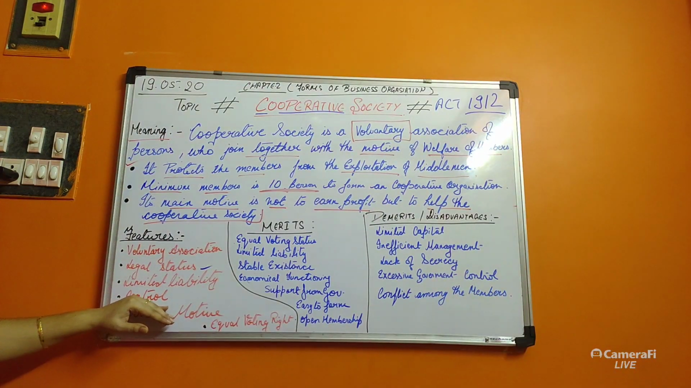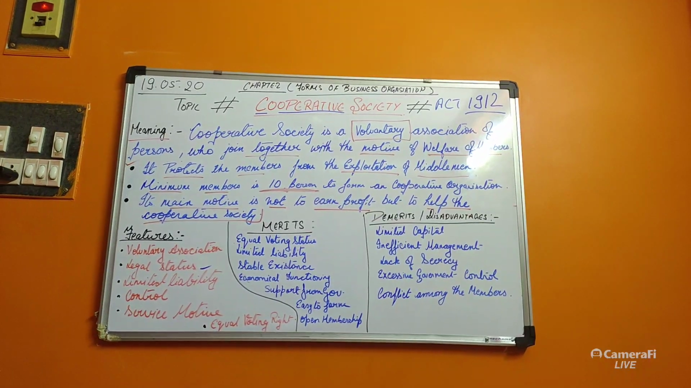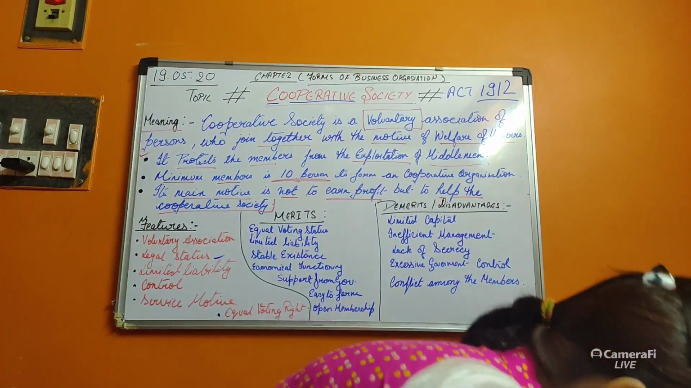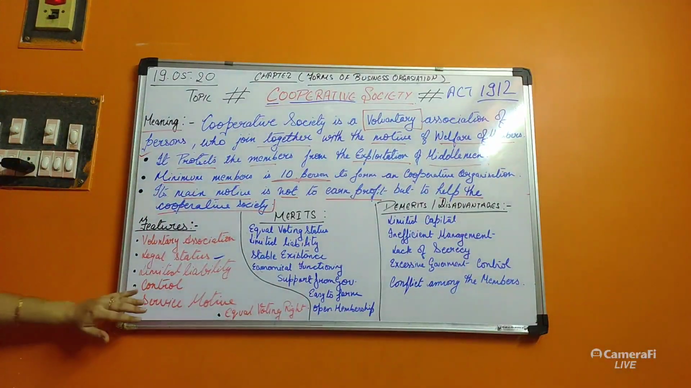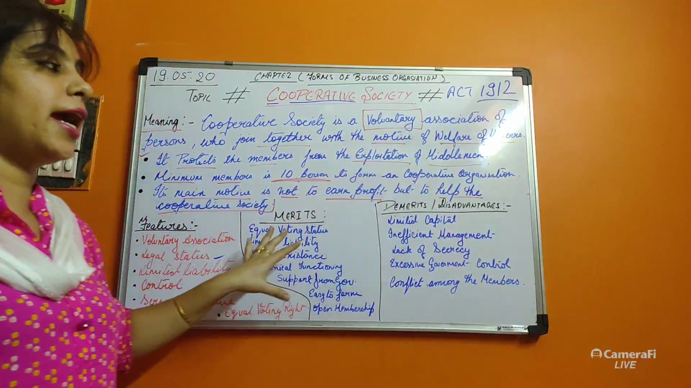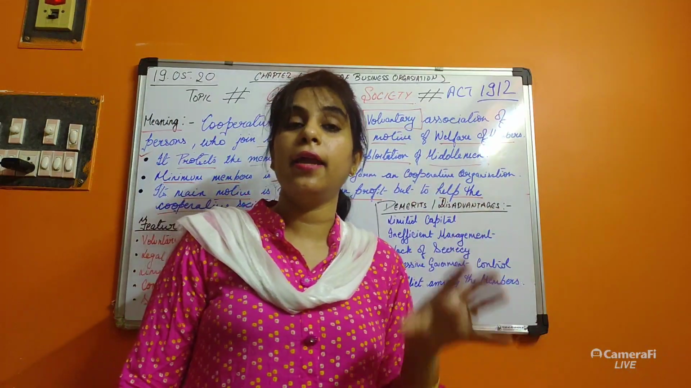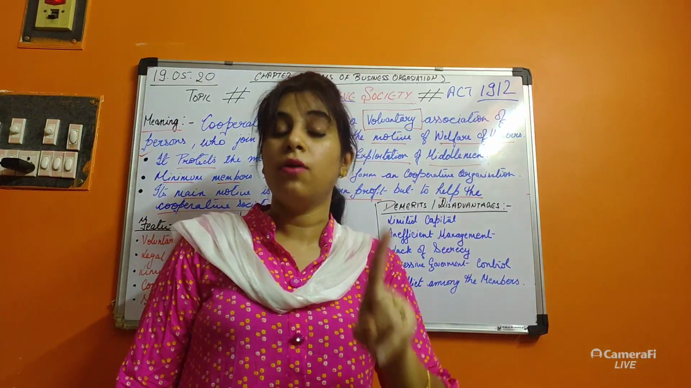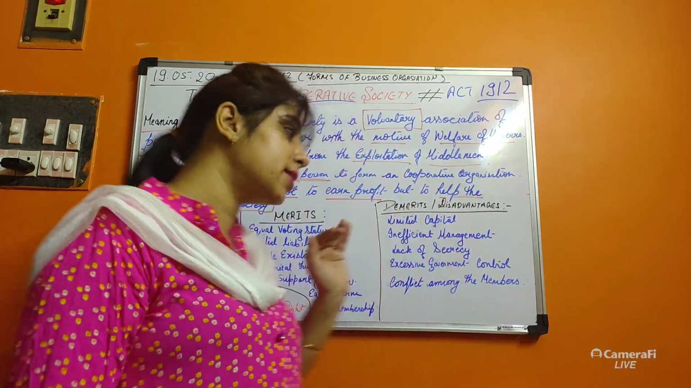The fourth point is control. What is control? Okay, control. In the cooperative society, the main power and decisions are taken by the elected person. One man, one decision. That is the main motive, that is the main control.